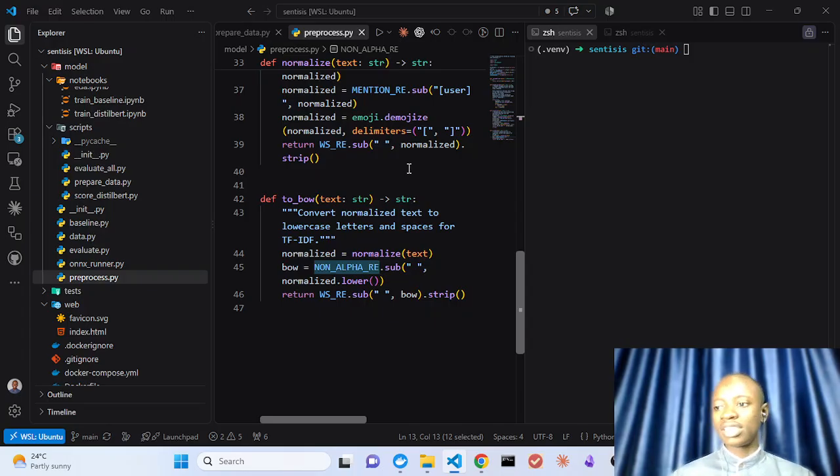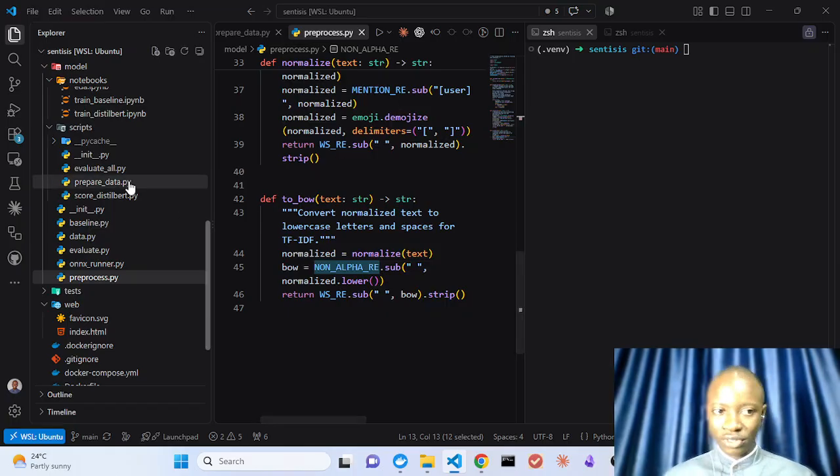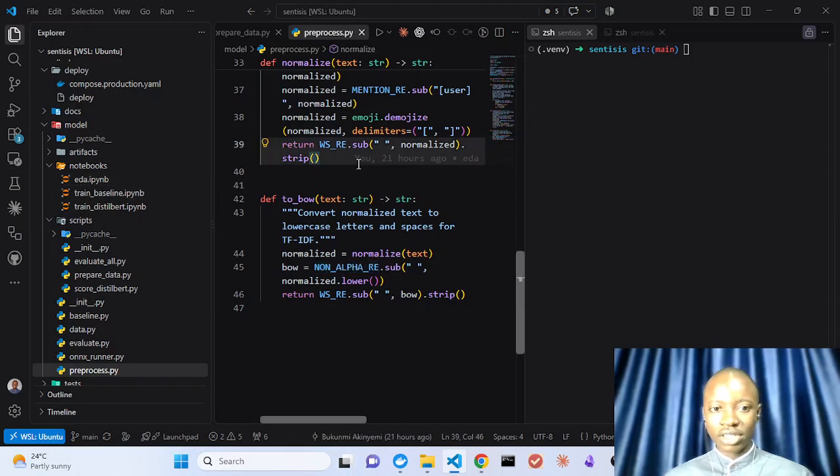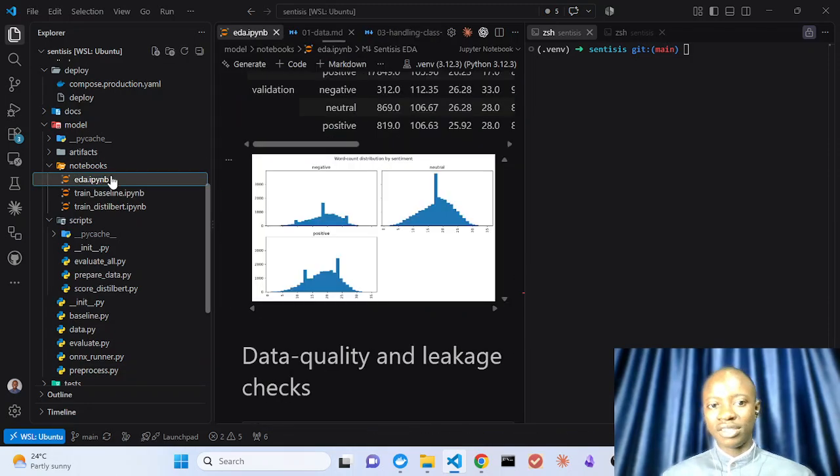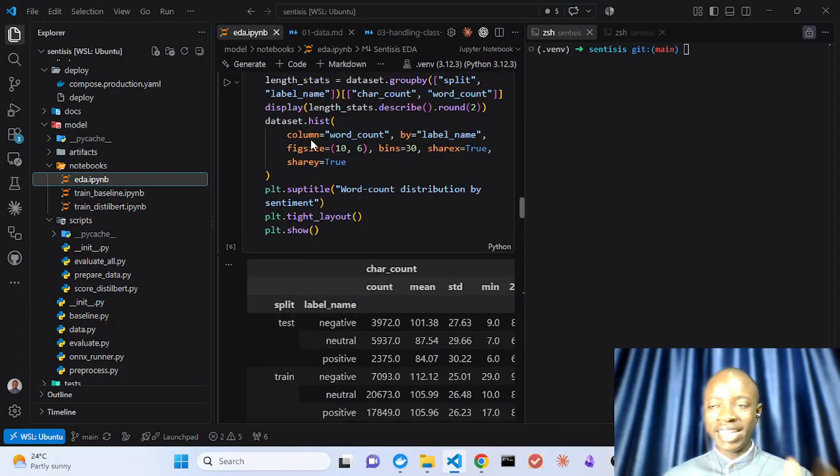For TF-IDF, the normalization went as far as removing extra spaces while keeping the spacing between words, and also removing punctuation. So we have just the words, and this helps with easier vectorization. After the preprocessing, I did the EDA in notebooks.